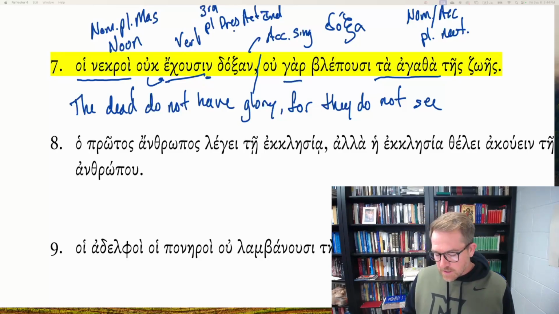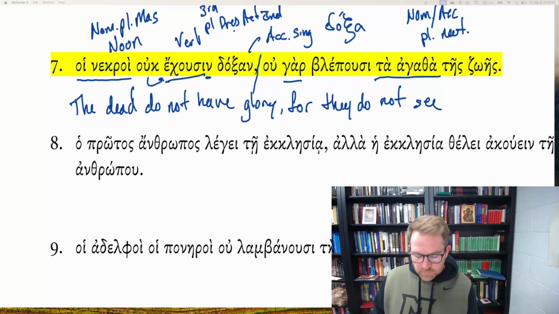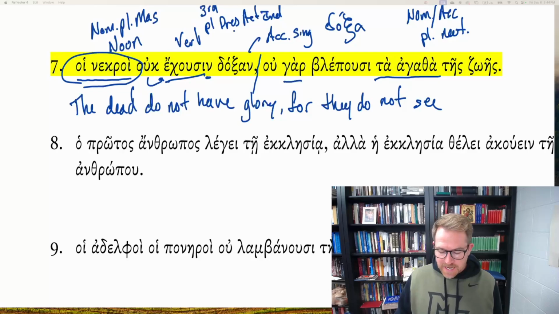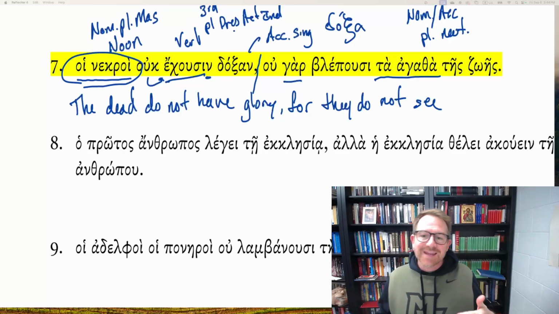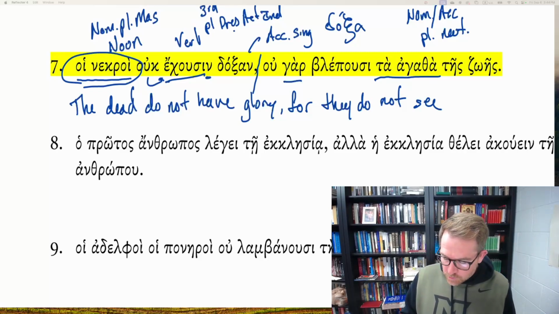But I think in the context of the sentence, carrying over from the previous sentence, the dead do not have glory, the subject of blepusi contextually is most likely to be the subject from the previous clause, the hoi necroi, the dead. The dead do not have glory. And we're getting the explanation, why don't the dead have glory? Because they, that is the dead, do not see ta agatha, the good things